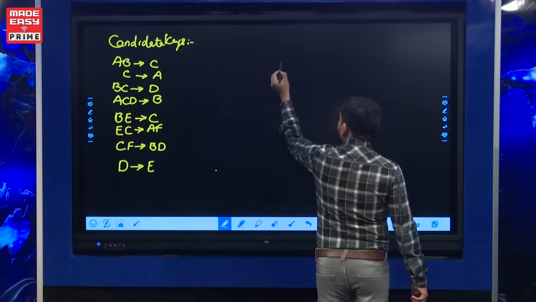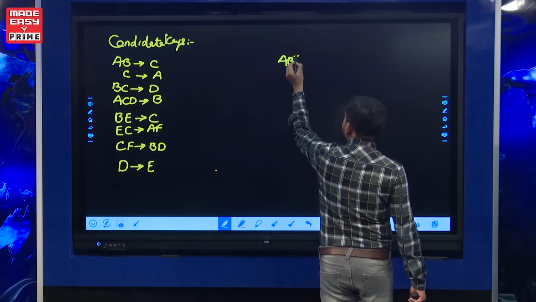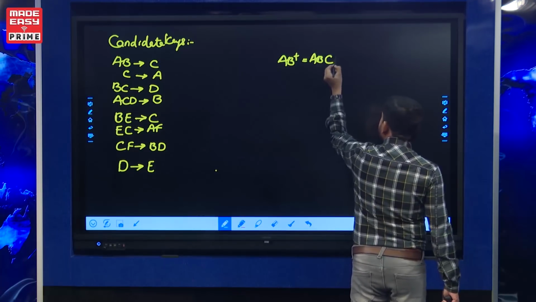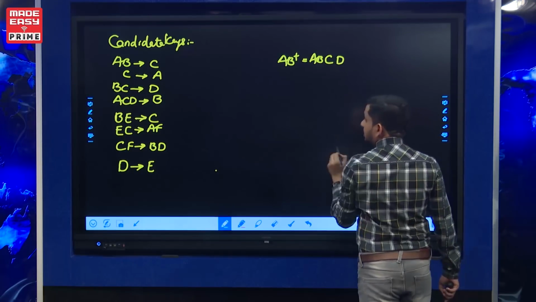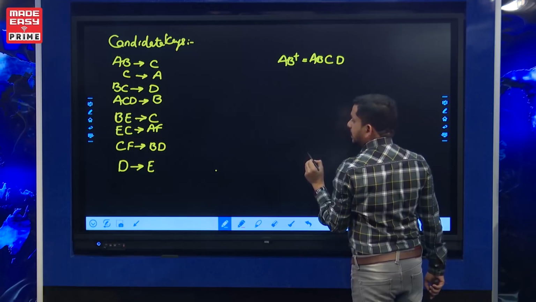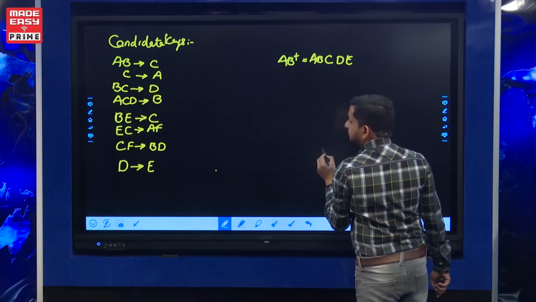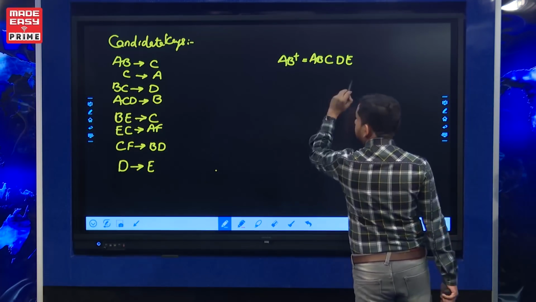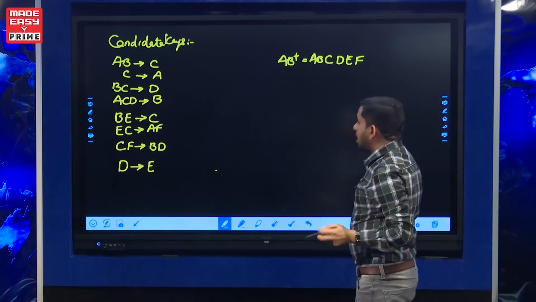If we calculate the AB closure, AB determines ABC, and BC determines D, and D determines E, and EC determines F also. So AB closure determines all attributes.